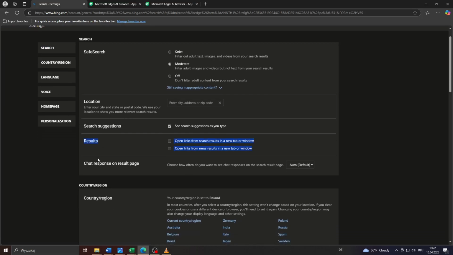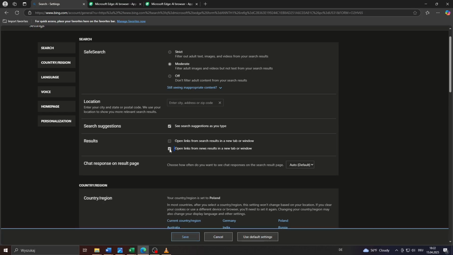you will see that feature results. So basically what you want to do to fix this issue is make sure that both of these options here, open links from search results in a new tab or window, is turned off, as well as the option below, open links from news results in a new tab or window. So make sure that both of them are disabled.